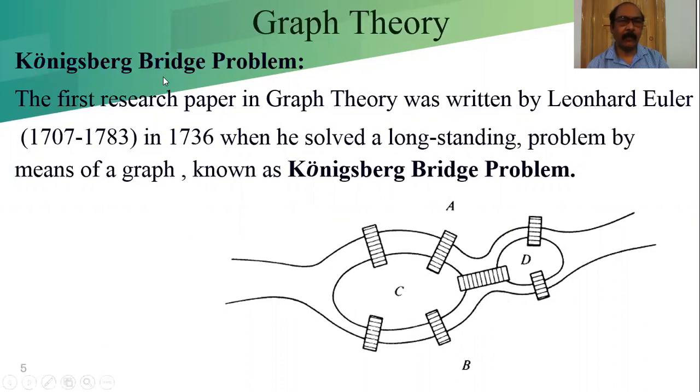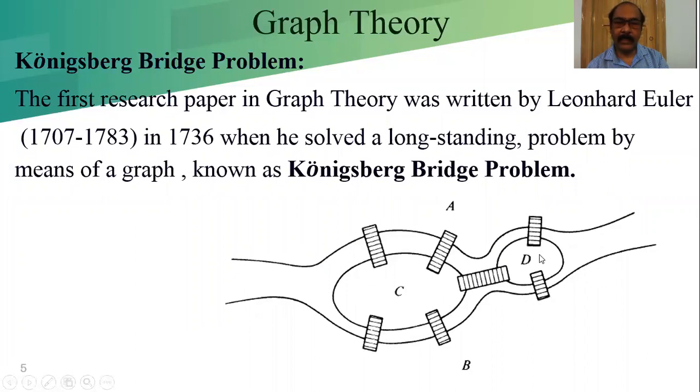Now, what is the basic problem? The Konigsberg bridge problem. The first research paper in graph theory was written by Leonhard Euler, who lived from 1707 to 1783. In 1736 he wrote a paper in which he solved a long-standing unsolved problem by means of a graph, known as the Konigsberg bridge problem.